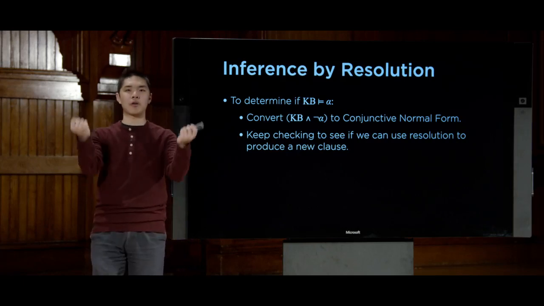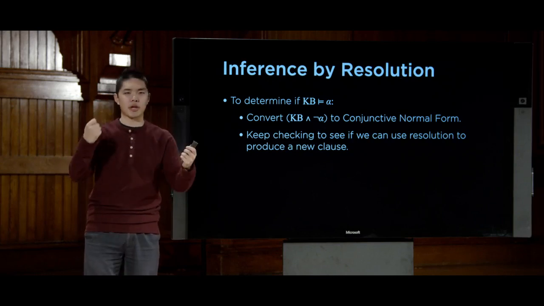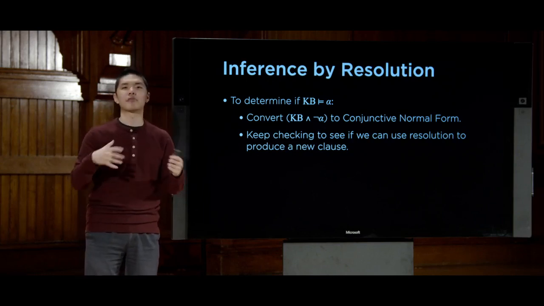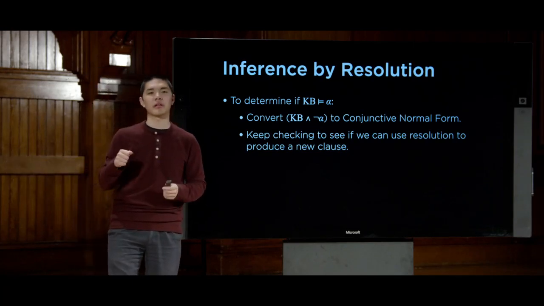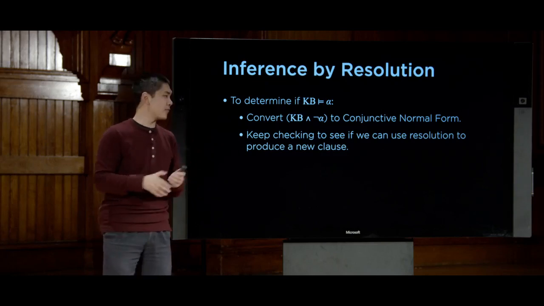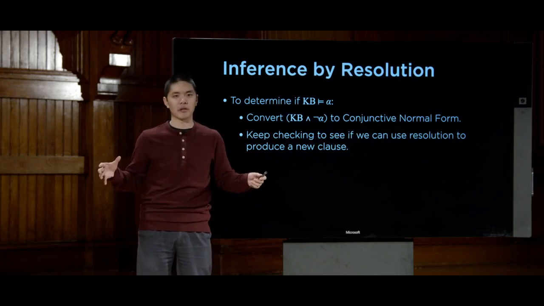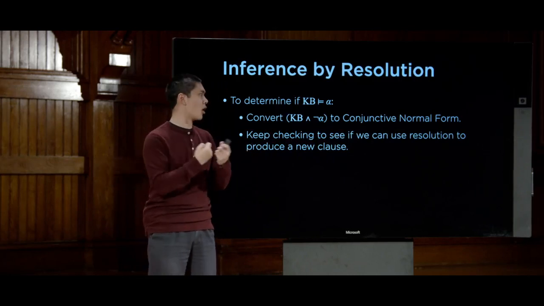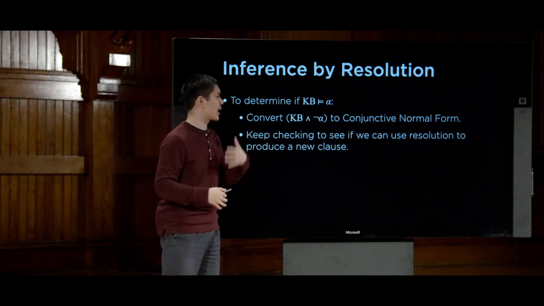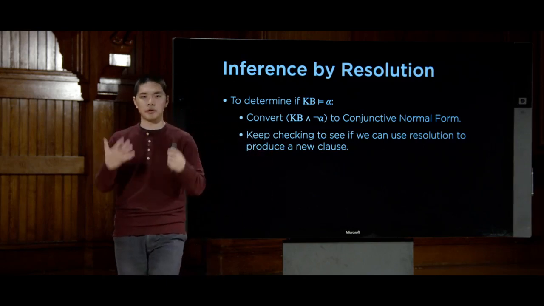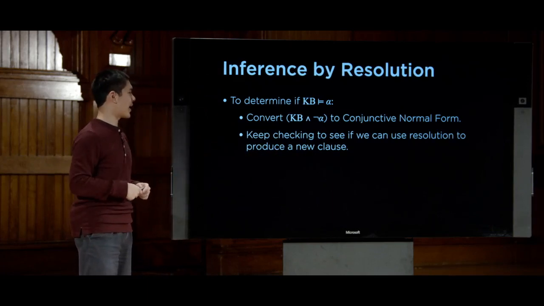We can take any pair of clauses and check, is there some literal that is the opposite of each other, or complementary to each other, in both of them? For example, I have a P in one clause and a not P in another clause, or an R in one clause and a not R in another clause. If ever I have that situation, once I convert to conjunctive normal form and I have a whole bunch of clauses, where I see two clauses that I can resolve to produce a new clause, then I'll do so. This process occurs in a loop. I'm going to keep checking to see if I can use resolution to produce a new clause and keep using those new clauses to try to generate more new clauses after that.